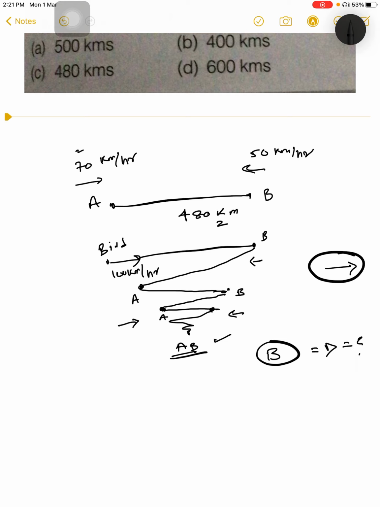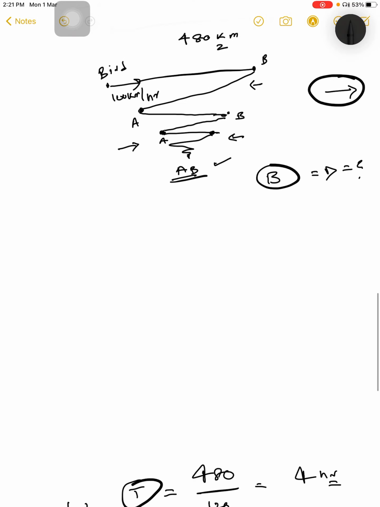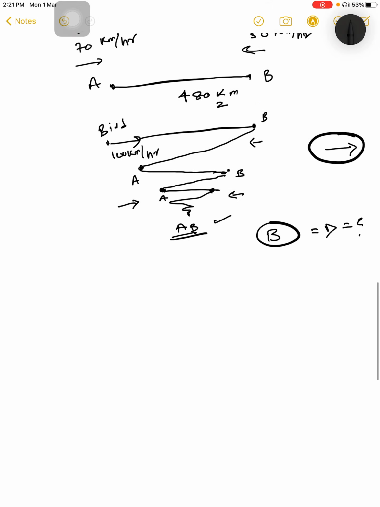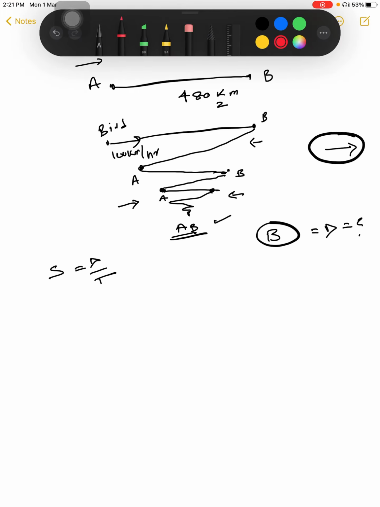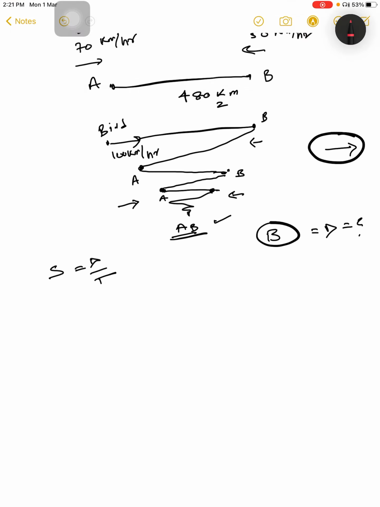In order to find the distance traveled by the bird, we will use the traditional formula, that is speed is equal to distance divided by time. We want to calculate the distance, we don't know the time, but we know the speed of the bird, that is 100 kilometers per hour.